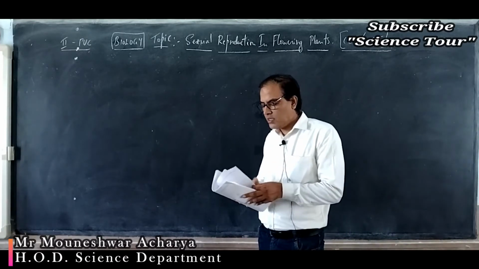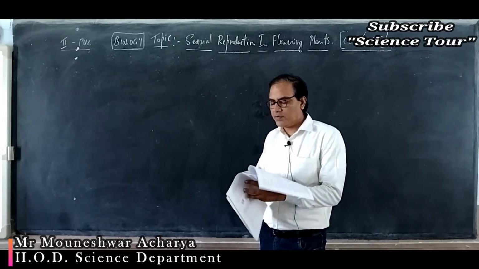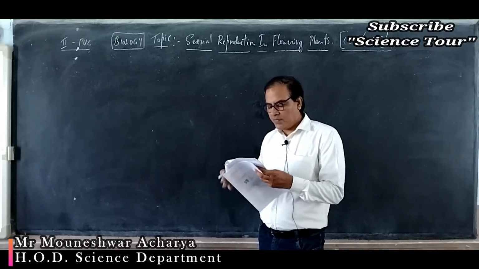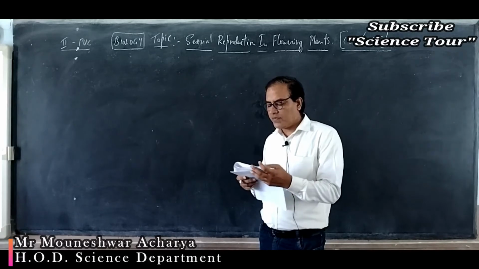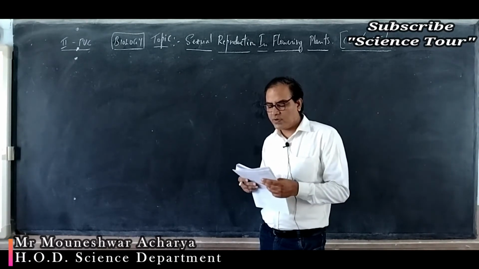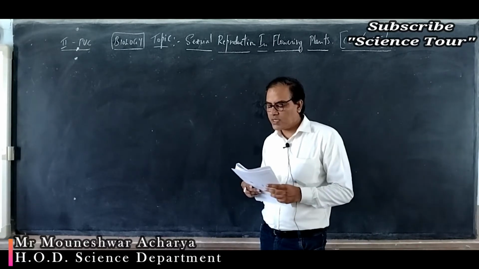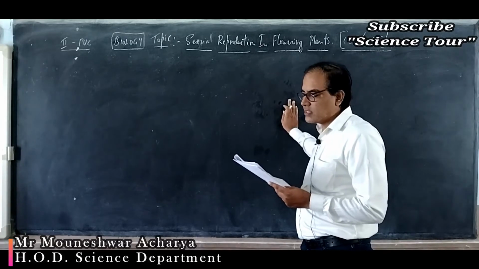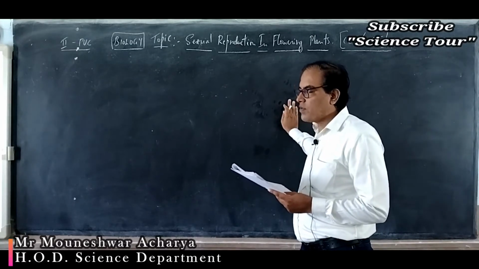Okay. Next, question number 25. Which of the following is not a characteristic feature of insect pollinated flowers? They have fragrance, they have nectar, foul odor. Mucilaginous covering on pollen grains, no. It is not a character of insect pollinated flowers.